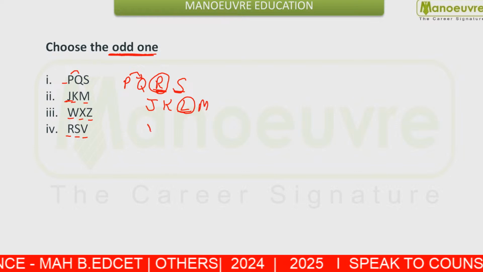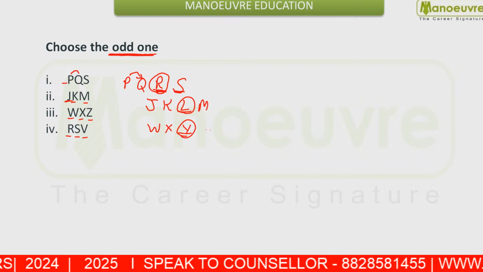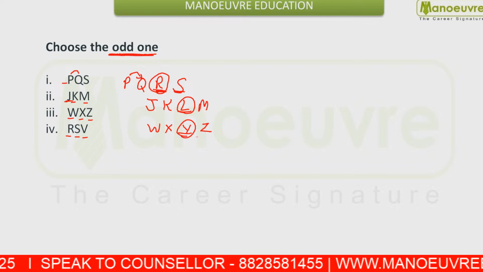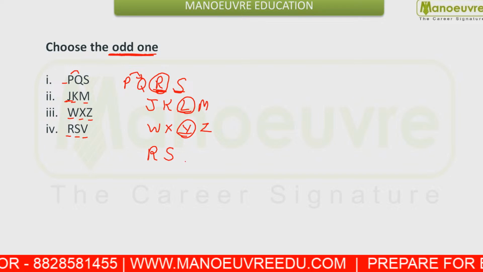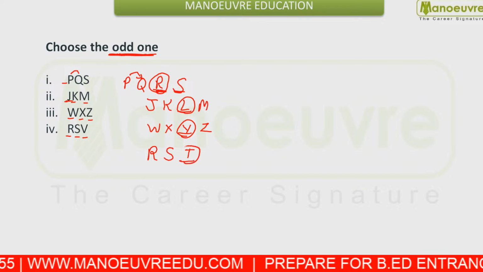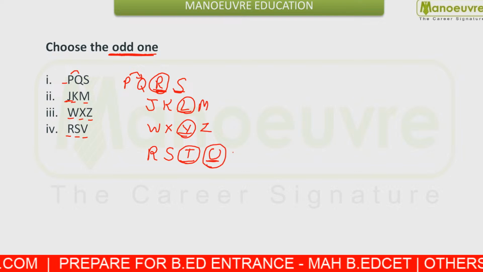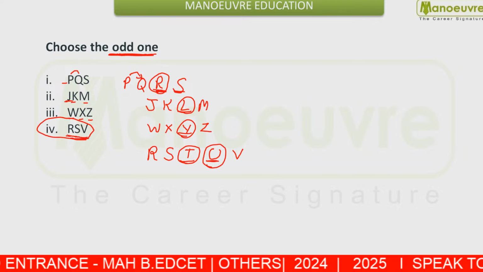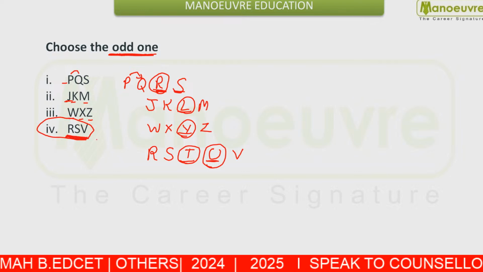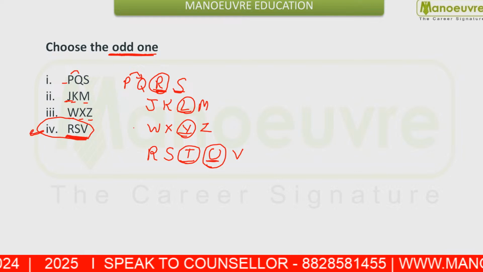Next you are given W and X. Y is missing here and after that Z is given. Lastly you are given RS. Next should be T, which is missing, and the next term should be U, but here U is also missing, V is given. That means RSV is the odd term here.